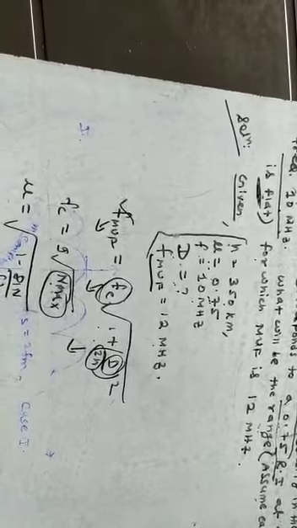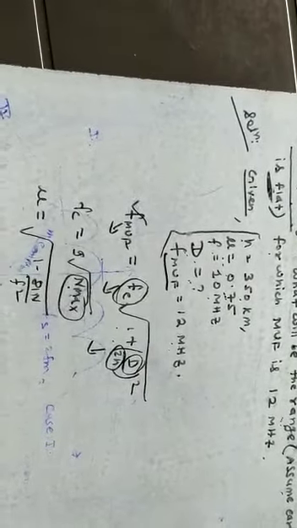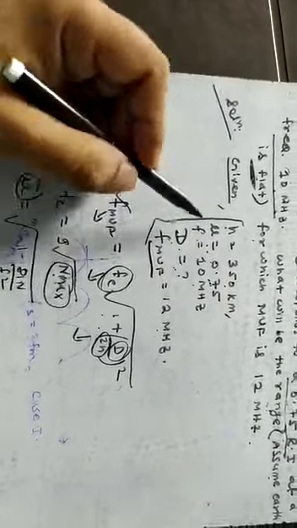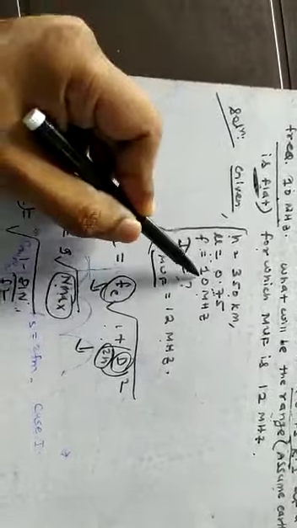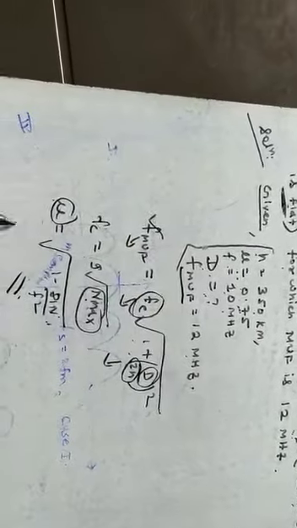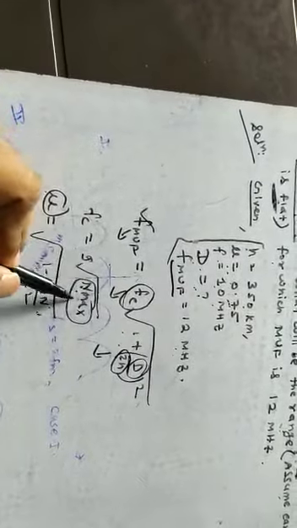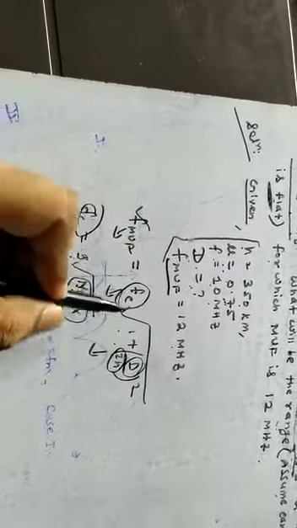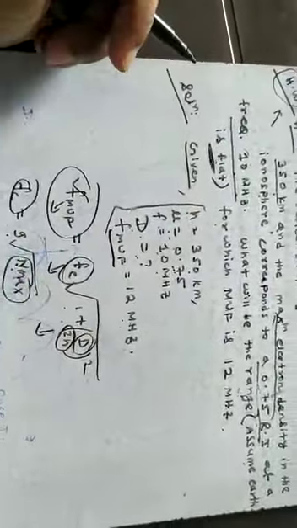N max you will calculate by using this formula: mu is equal to root over 1 minus 81 N by f square for ionospheric propagation. Mu is given for the maximum ionic concentration as 0.75, so this will be N max. Frequency of operation is given as 10 megahertz. Mu is given, so you can calculate from here the N max. Once you get the value of N max, just take the square root of N max and multiply with 9. You will get fc, and just put the value of fc to get the maximum frequency. Same problem with different data I have solved in homework 02.